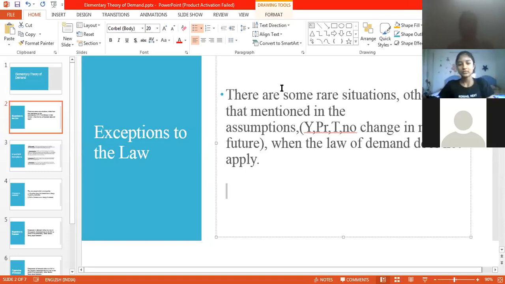Price of related goods. Excellent. T stands for tastes and preferences, and there should be no change in the near future in the price of the commodity.